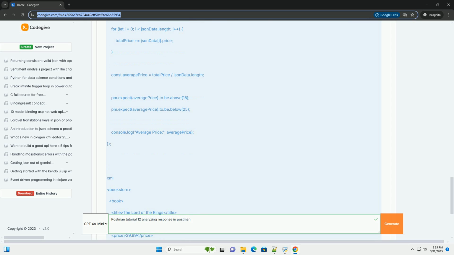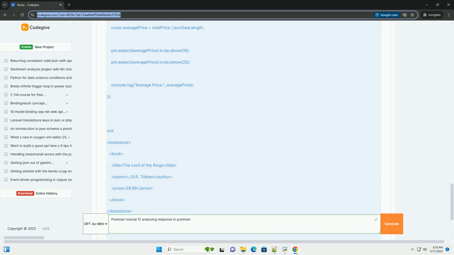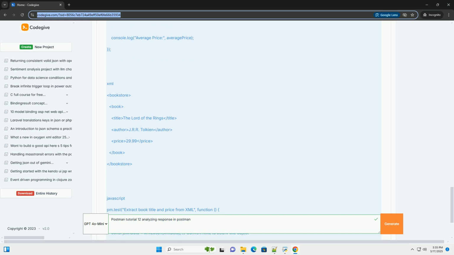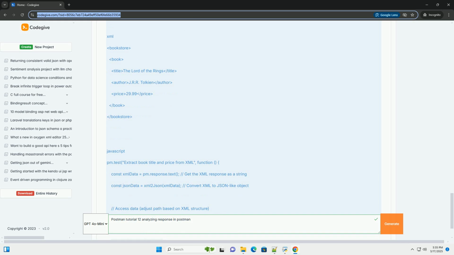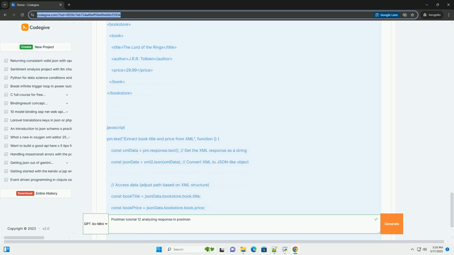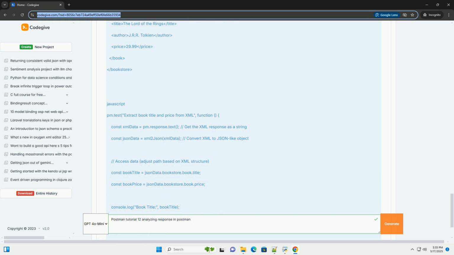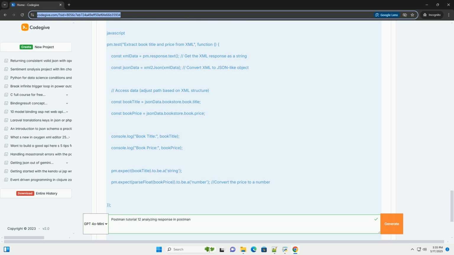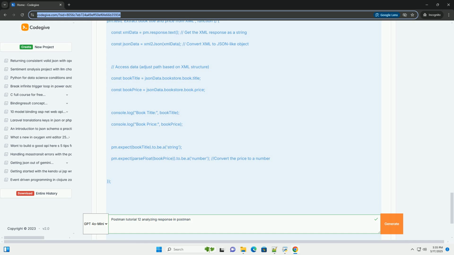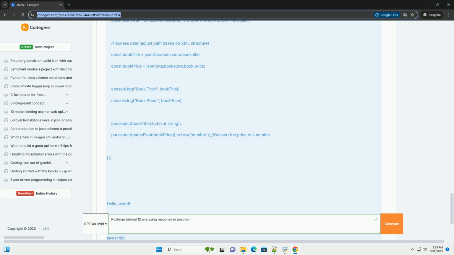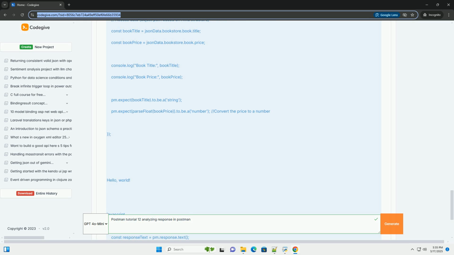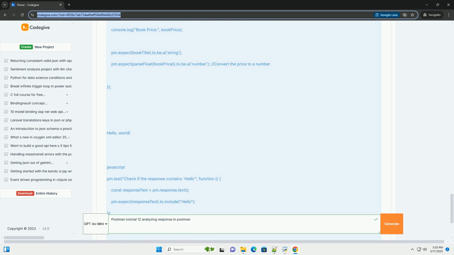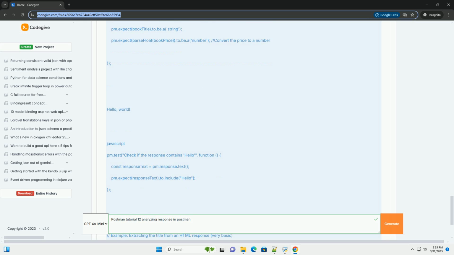Dynamic testing: adjust tests based on the response itself, enabling more adaptive and robust testing strategies. Data transformation: transform data received in a response for further processing or use in other requests. Error handling: gracefully handle unexpected or erroneous response formats by checking response structure before accessing values. Automation: write tests that automatically validate the data, making your testing process faster and more reliable.